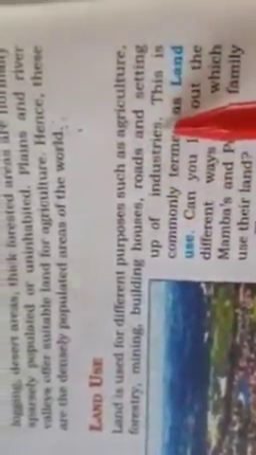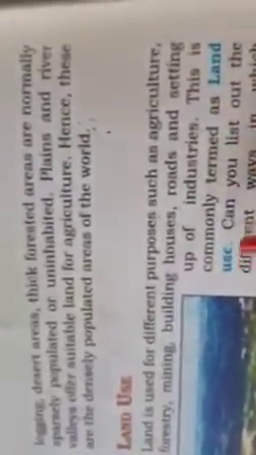How can we use the land? Land is used for different purposes, such as agriculture, forestry, mining, building houses, roads and setting up industries. As you know, these are the different ways. So land can be used for agriculture, house building, roads and industries. These are commonly termed as land uses.